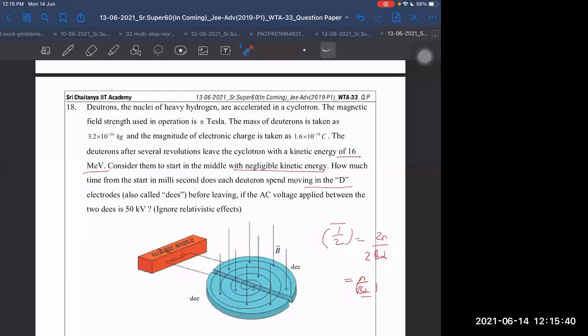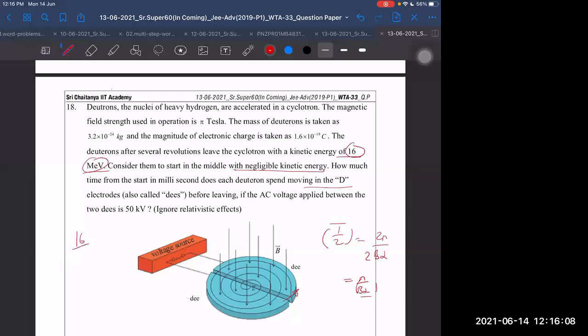And what is the total energy required to be added? That we can find out by knowing the final velocity. Finally, what should be its kinetic energy? Half mv square finally should be equal to, when the radius is equal to d. Oh, they are already giving 16 mega electron volt. Kinetic energy is directly given.